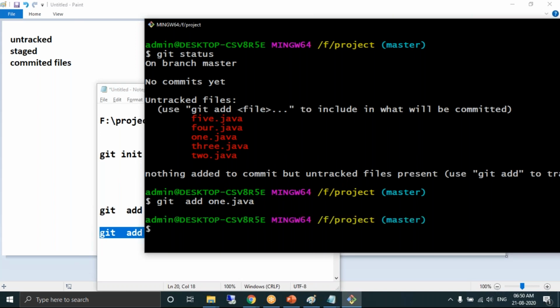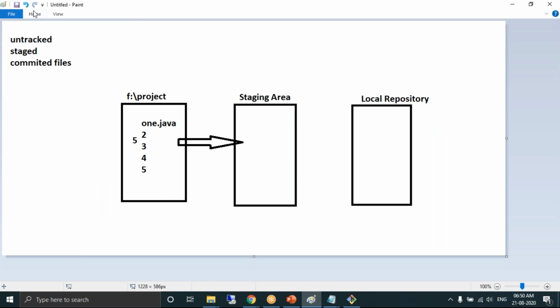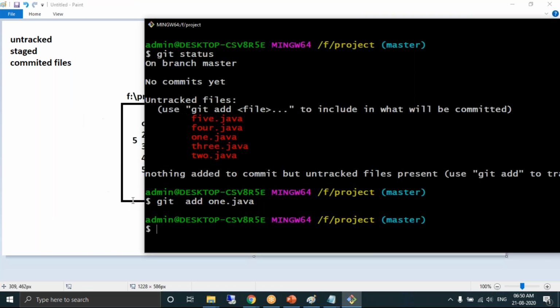I have successfully moved the file from the untracked section to the staging area. So Ananya, now you can understand my untracked section does not have 5 files. Now my untracked section has only 4 files, and one file has already moved into my staging area. Now, if you want to check how many untracked files are there, we have the same old command